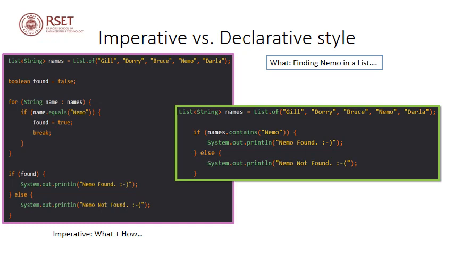If it is present, it will return true, and the program will print Nemo found. Otherwise it will return false, and the program will print Nemo is not found. Now this particular approach is called declarative approach, since we are not elaborating on what this function or method is doing.